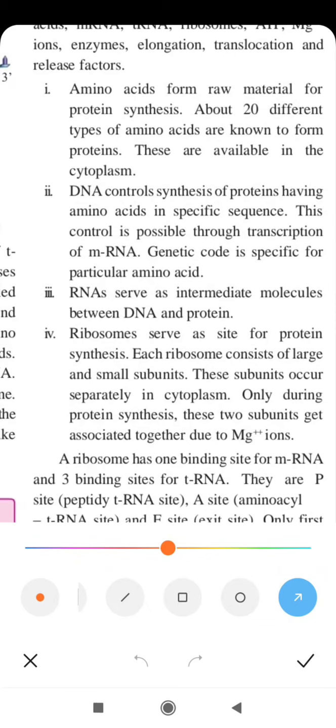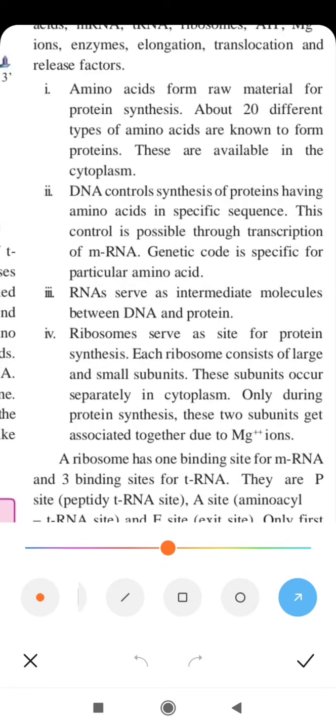Once the function of mRNA is over, it doesn't matter if it gets damaged by the different enzymes present in the cytoplasm, because many mRNA molecules, as and when required, can be produced anytime by the DNA inside the nucleus. So it doesn't matter as far as the security of the cell is concerned. If mRNA molecules are destroyed, it makes no difference to the cell, because the cell can produce many mRNA molecules from DNA.